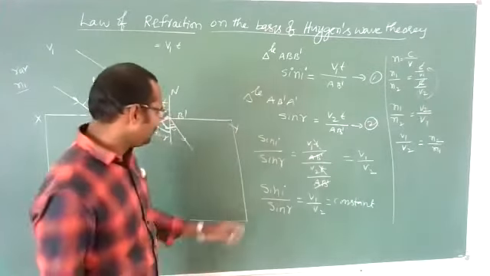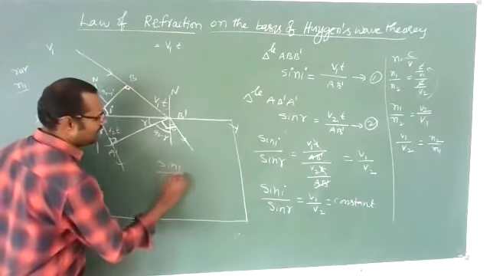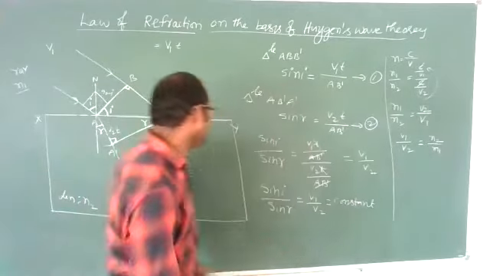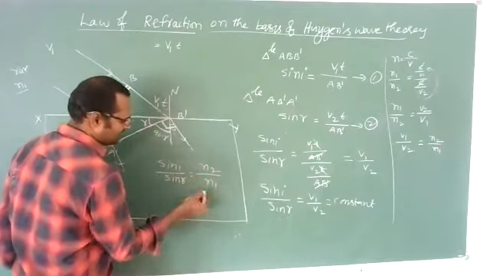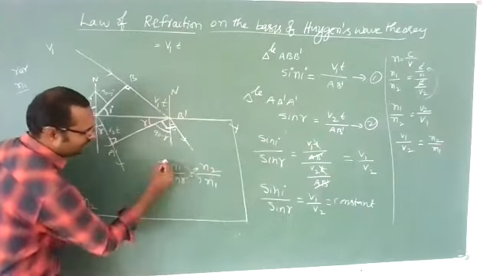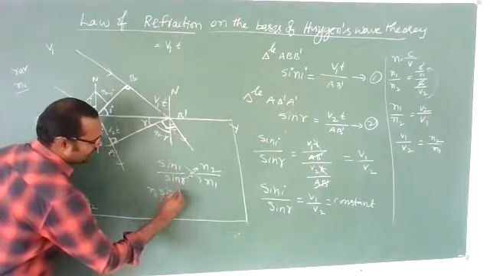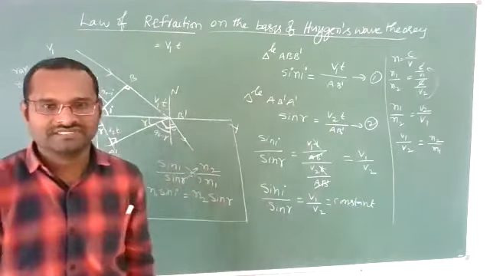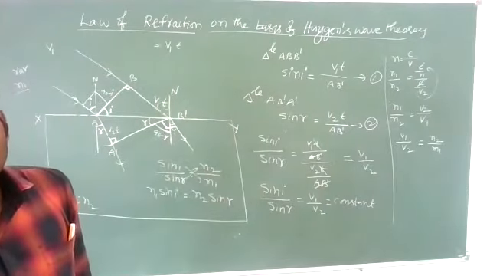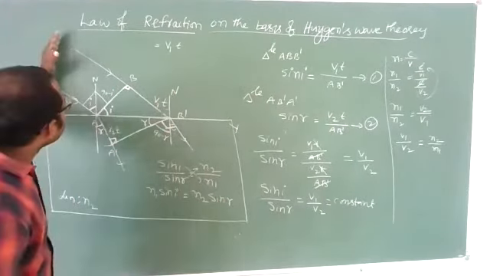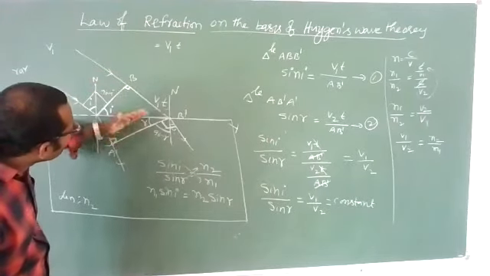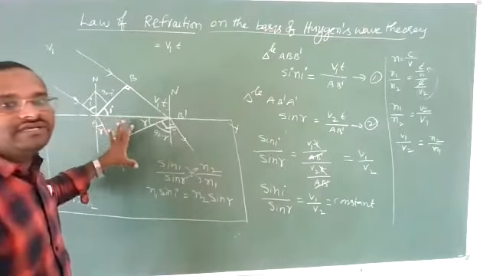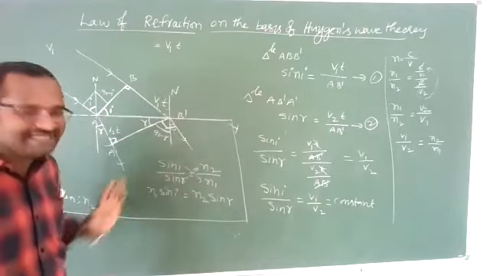Substitute here. You will get sin I by sin R is equal to V1 by V2, and V1 by V2 is nothing but N2 by N1. Cross multiply them. What are you getting? N1 sin I is equal to N2 sin R. This is Snell's law. We have proved that when a wavefront is incident on a surface separating two media, it will refract satisfying the law of refraction. The second law is satisfied.